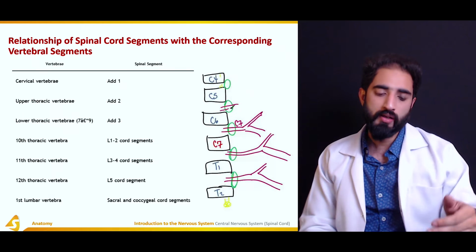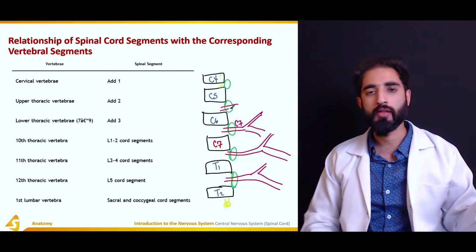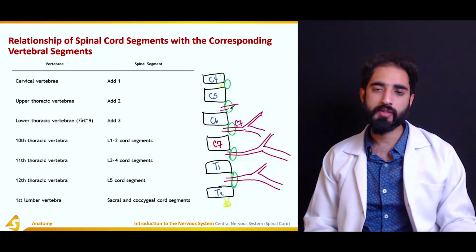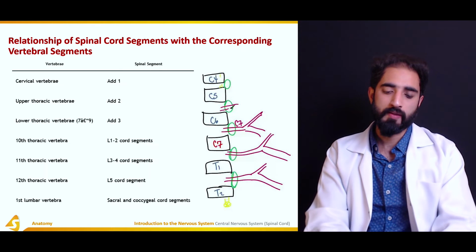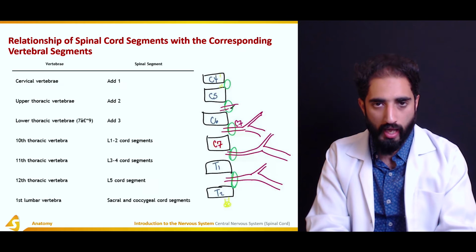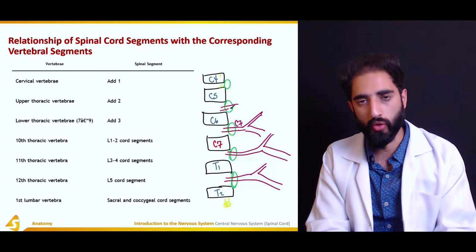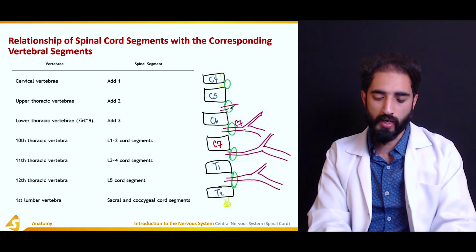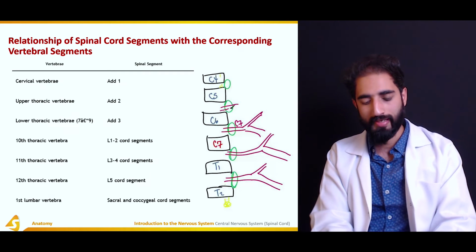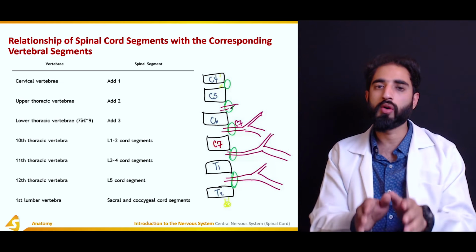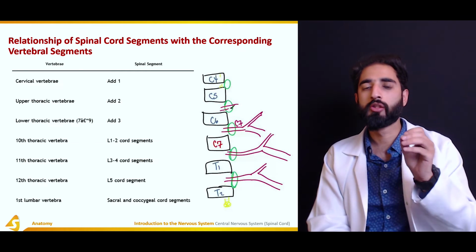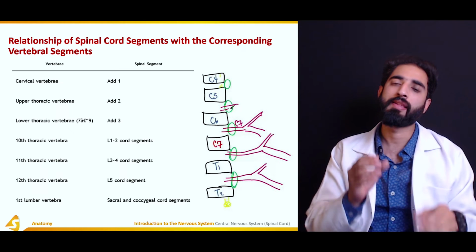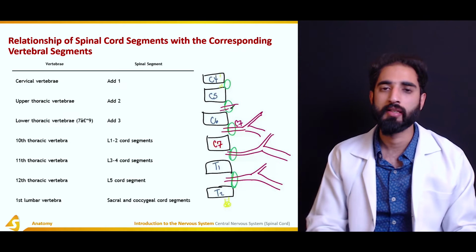Secondly, how are L3, L4, L5, and so on, these spinal nerve roots, actually formed? What happens is that once the spinal cord terminates at the level of L1 by forming the conus medullaris, the nerve fibers or the spinal nerves that have originated from the spinal cord keep on traveling into the vertebral column, and those spinal nerves, depending on the site where they exit from, are given the name of that segment.